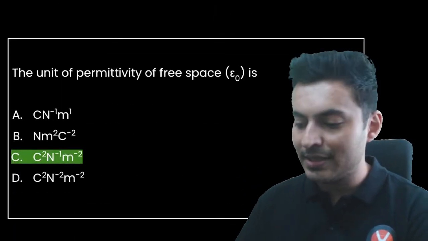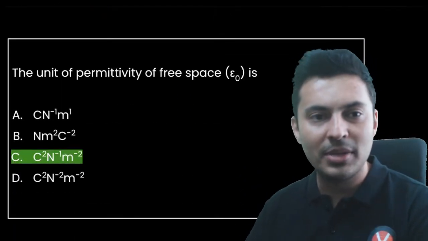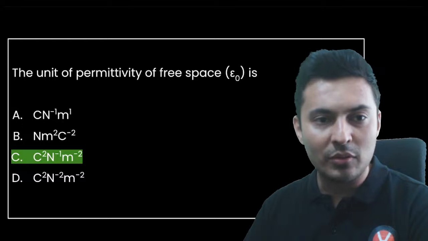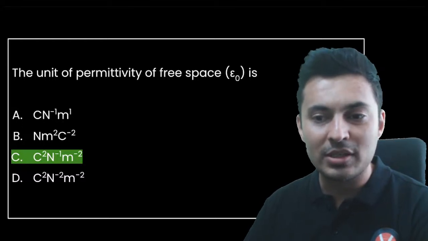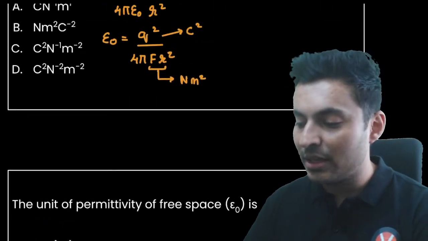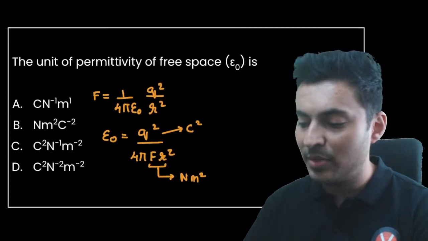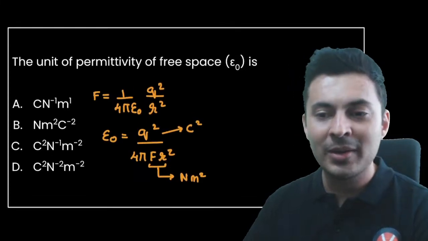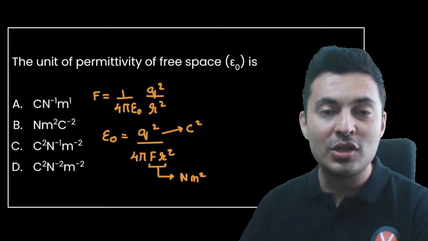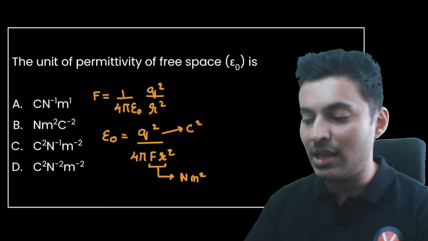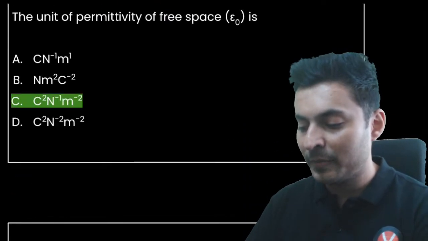Very good. That is option number C, not option B. I think many of you put meter square on the top. No, it is not B. It is option C. Be careful. R square is below. Okay. It's not the K value they have asked. They have asked you the value of epsilon.